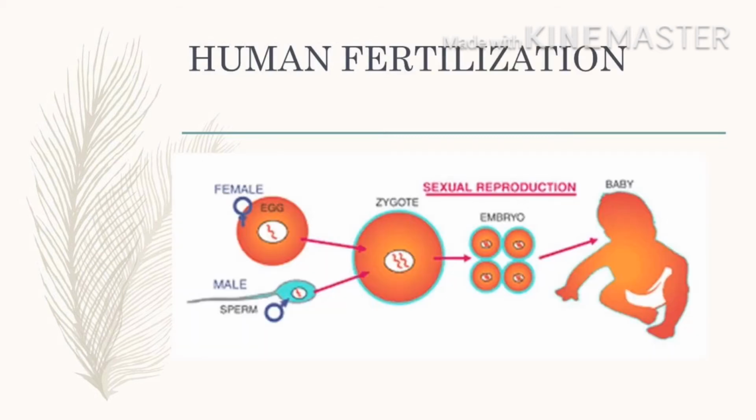Next is human fertilization. There are two types of cells involved. In female, it is the egg cell, and in male, it is the sperm cell. When the sperm cell goes to the egg cell, it transforms into a zygote, and after, it forms an embryo, and lastly, it becomes a baby.